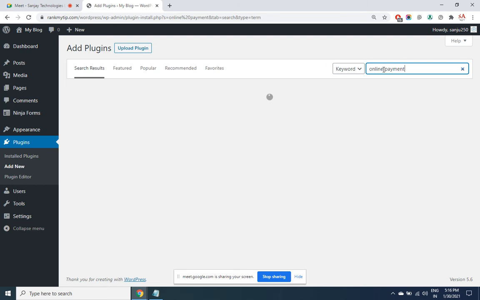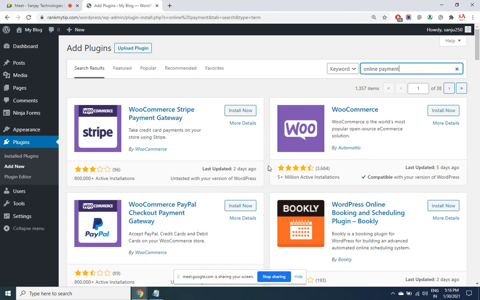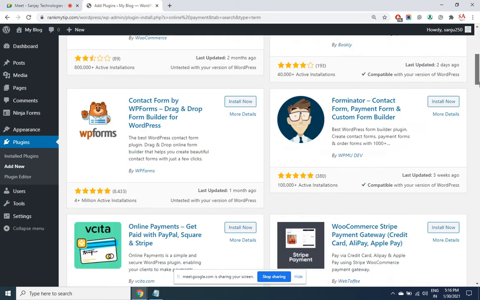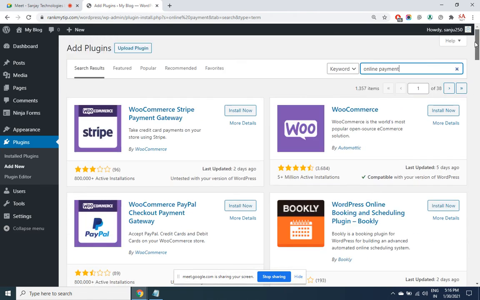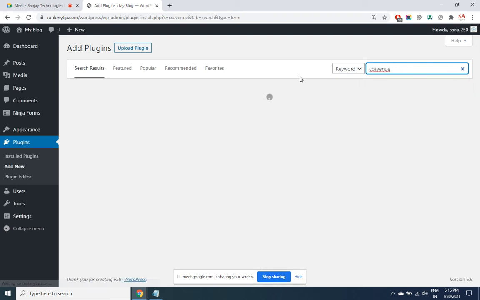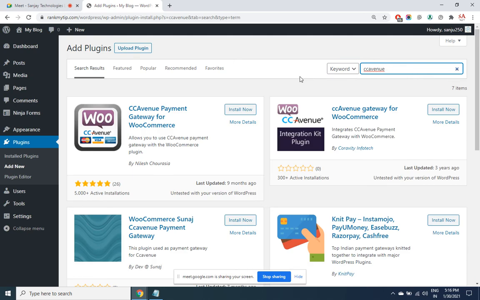Online payment. So many plugins are there for online payment. But specific to India, the best plugin is CC Avenue. These are all the payment gateways. With CC Avenue, the end user may pay using net banking, credit card, debit card, Paytm. So many options will be there for the end user.